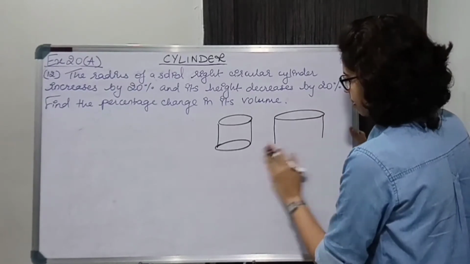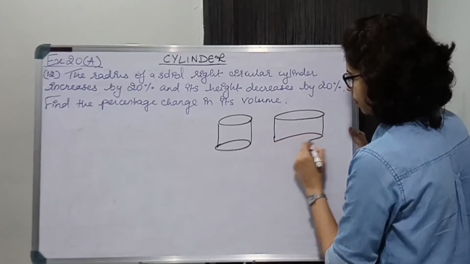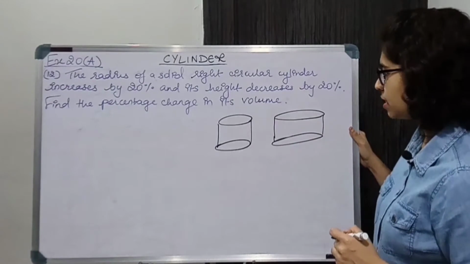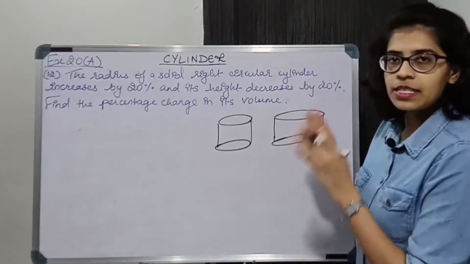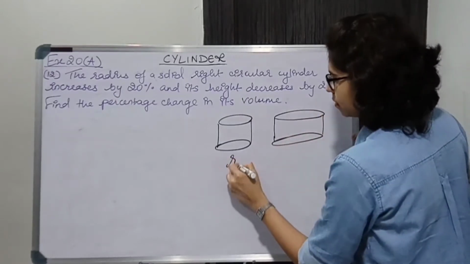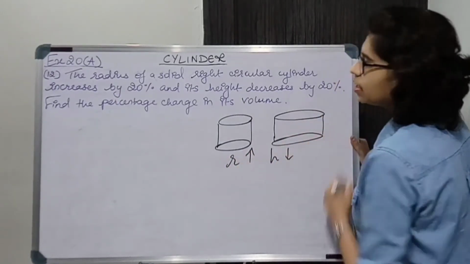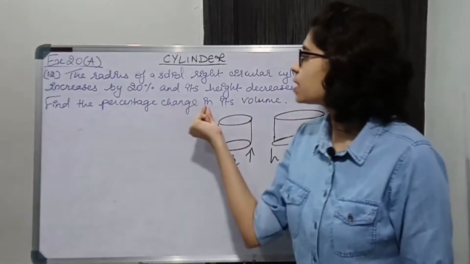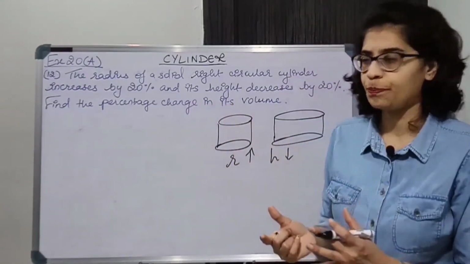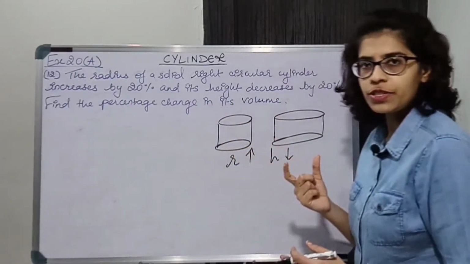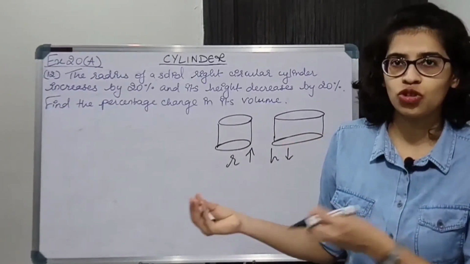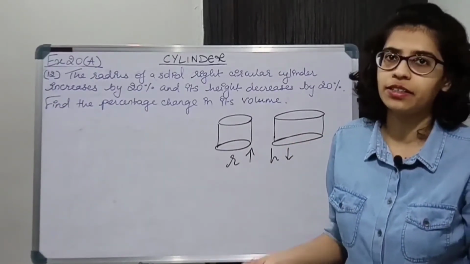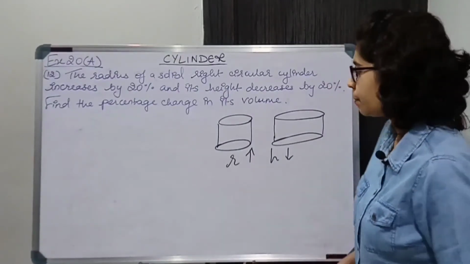So height is reduced, meaning it has changed something like this. Okay, so radius is increasing, height is decreasing, and you have to find the percentage change in its volume. Old volume is something and new volume is something else. What will be the percentage change in the volume of this cylinder? That is what we have to find.